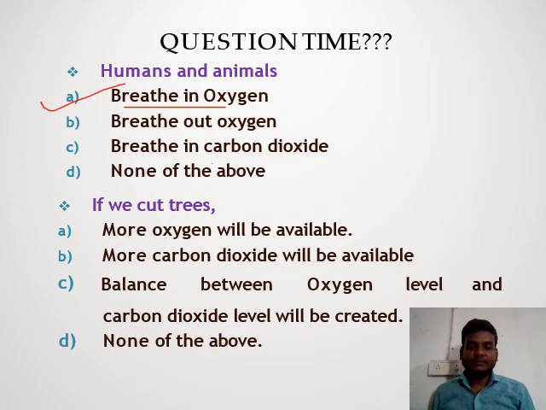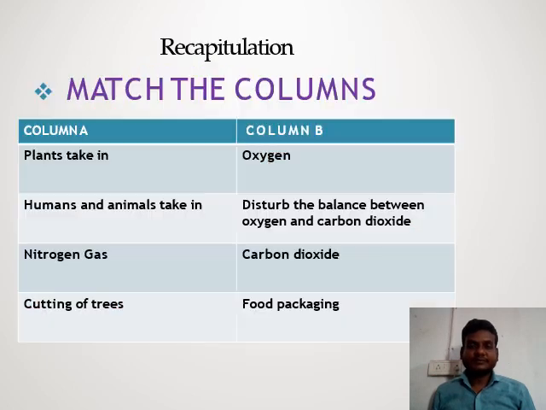I give you time. Here the correct answer is B because more carbon dioxide is available in our environment. I hope this is clear to you.